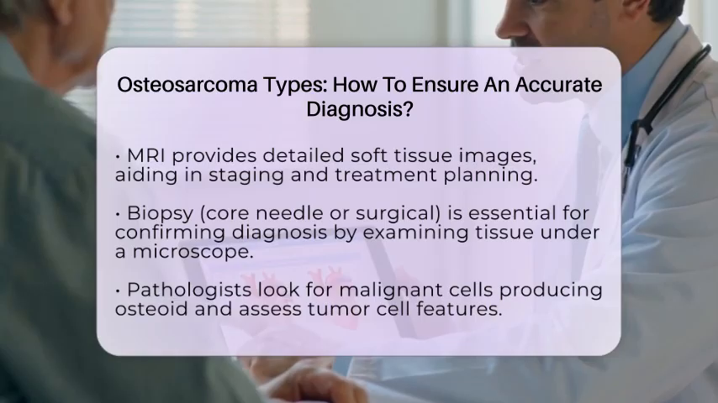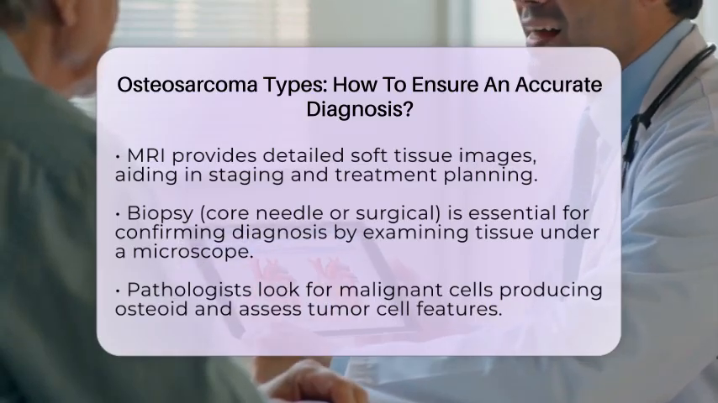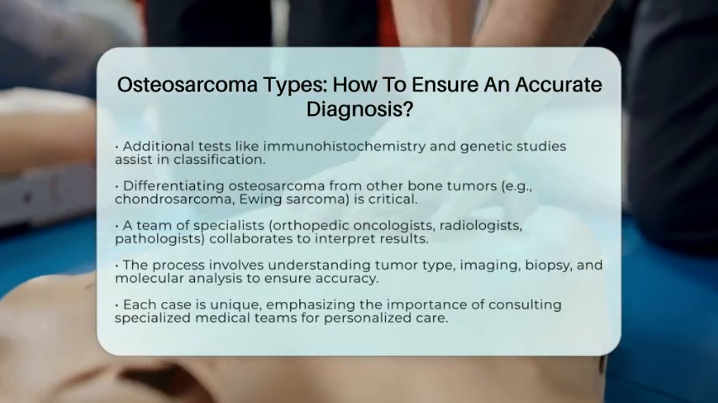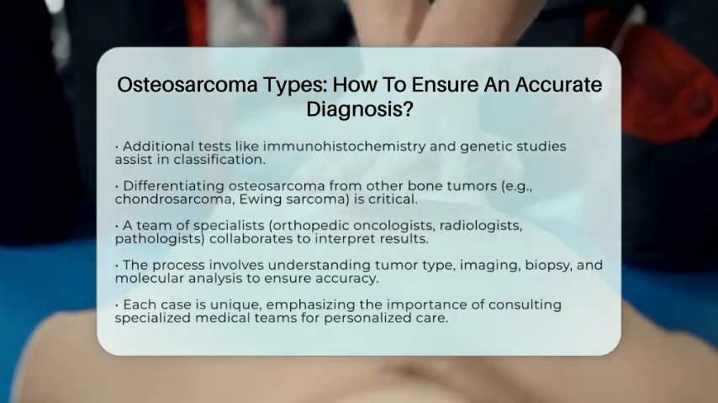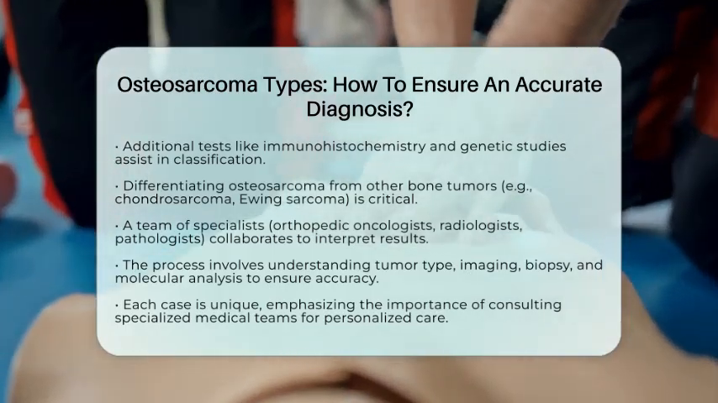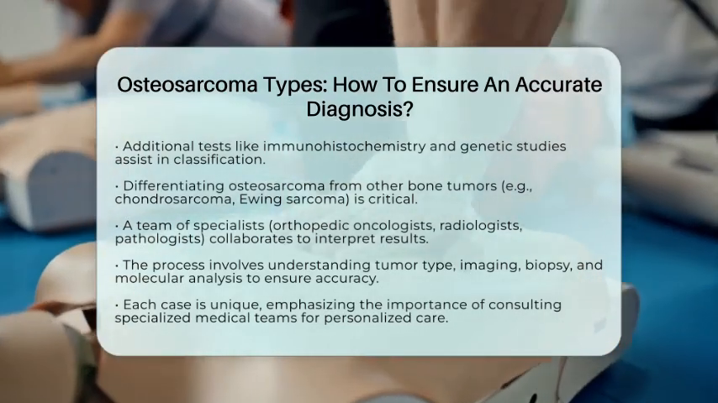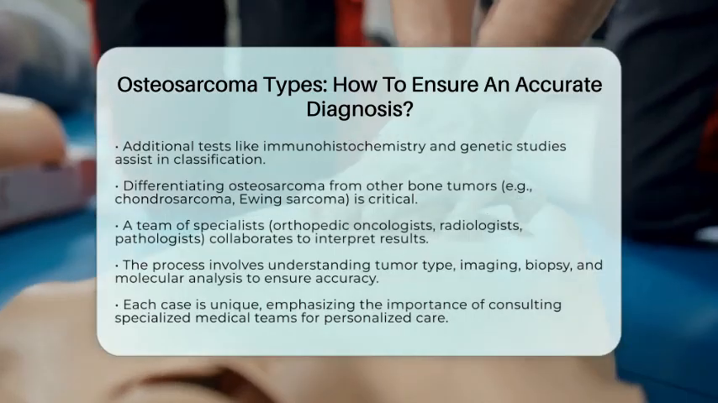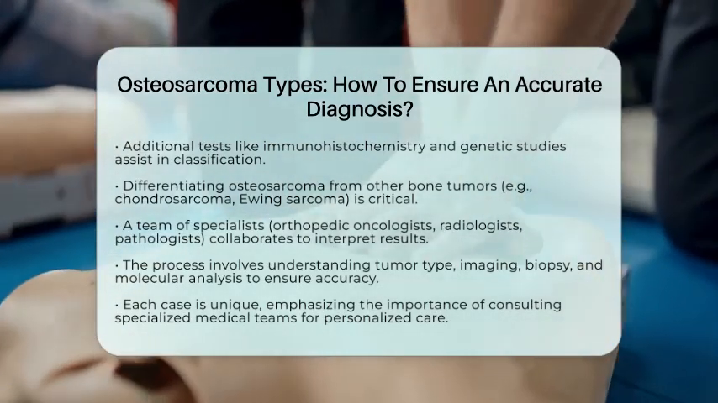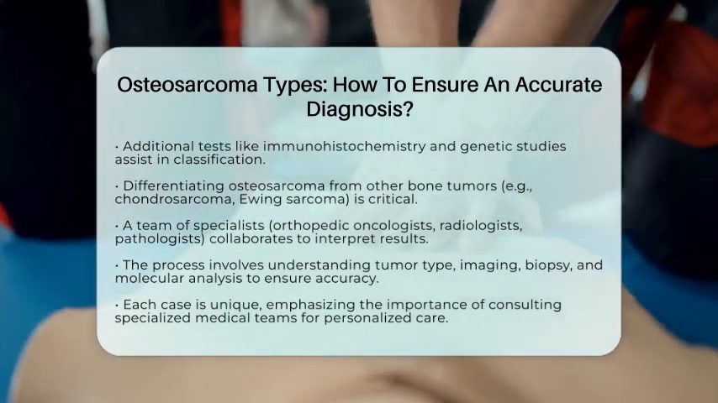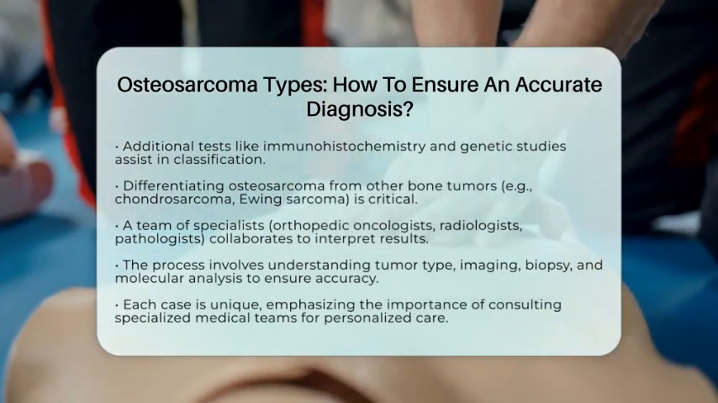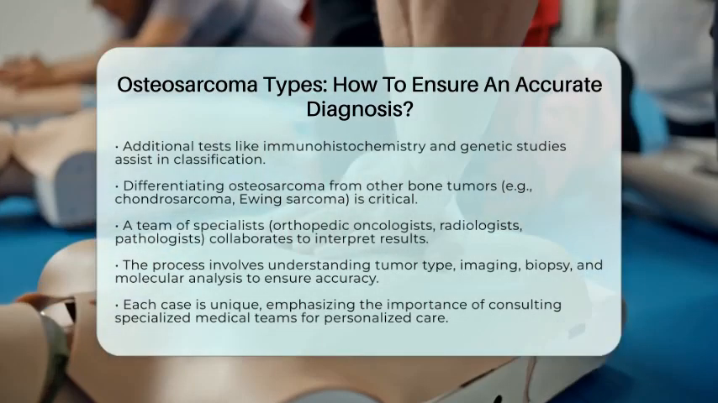Conditions like chondrosarcoma or Ewing sarcoma can look similar on imaging but require different treatments. For example, Ewing sarcoma often affects younger children and has different genetic markers. Accurate diagnosis depends on integrating clinical findings, imaging, and pathology results, which is why a team approach is essential. Orthopedic oncologists, radiologists, pathologists, and medical oncologists work together to interpret all the data.